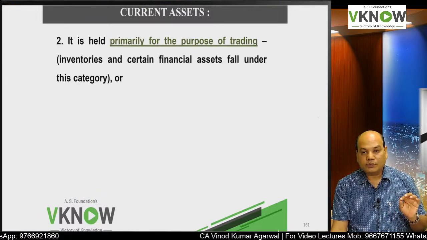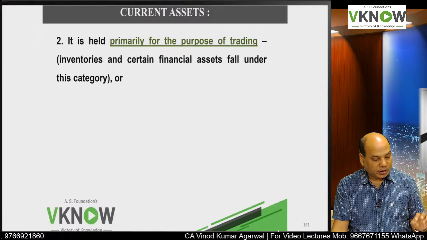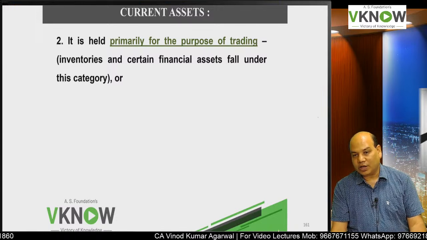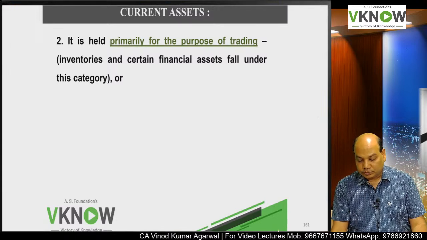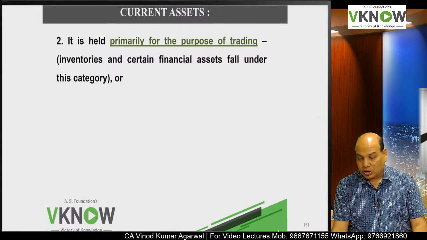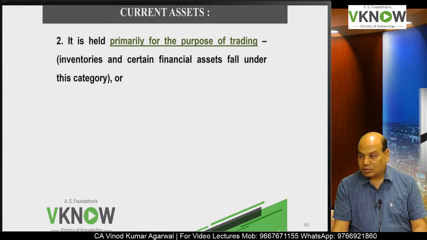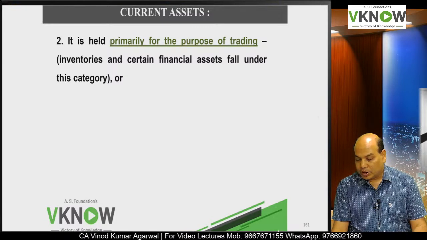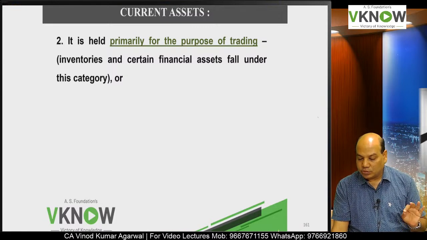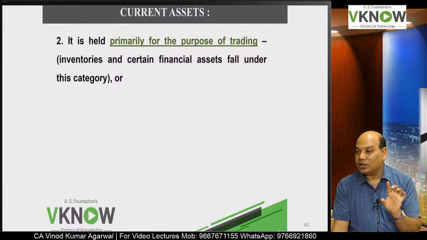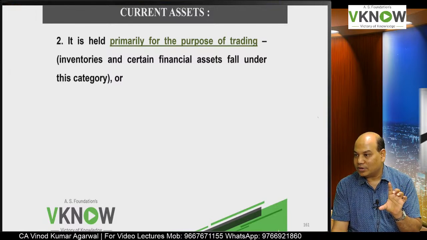Okay. So first point is, if it is expected to be realized, sold or consumed in the normal operating cycle period. Next is, it is held primarily for the purpose of trading. That means primarily for the purpose of trading means the objective is to buy and sell. Here we will not look at the time factor.